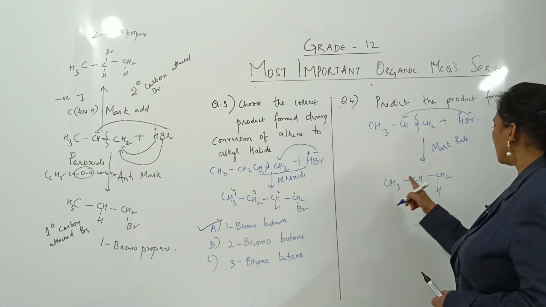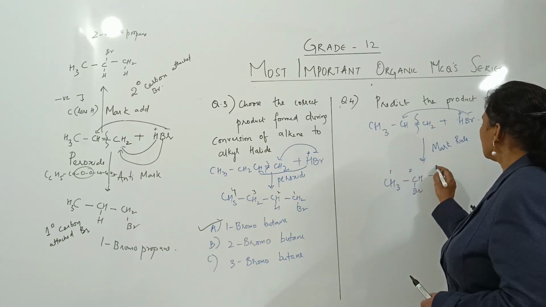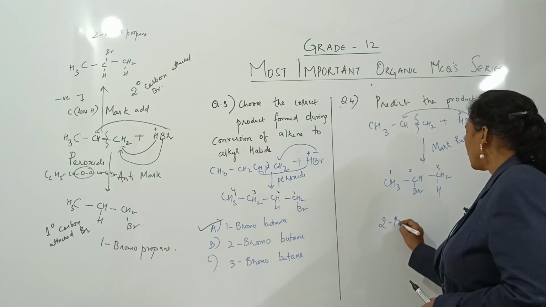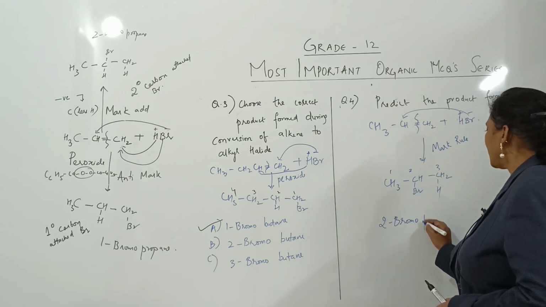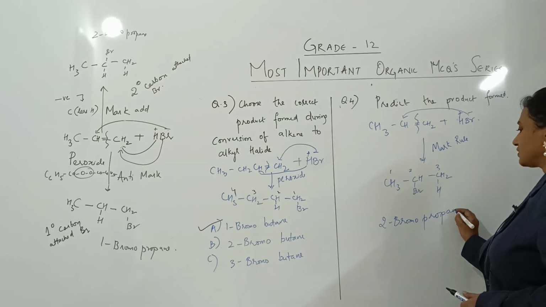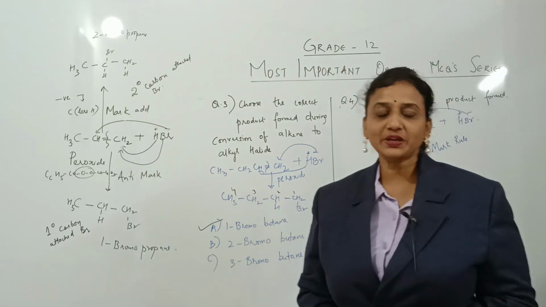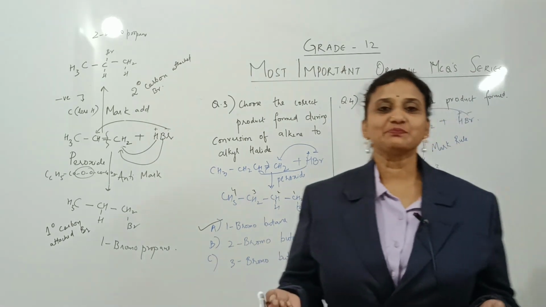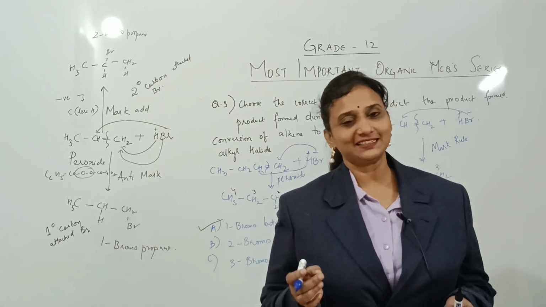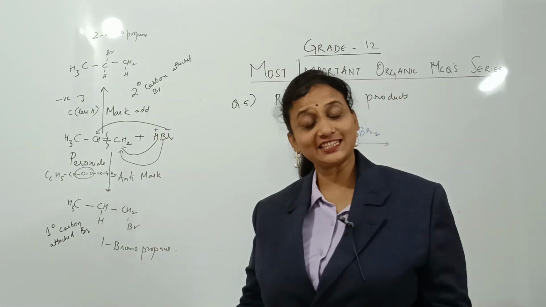Start numbering it. 1, 2. This should be 1, this should be 2, 3. So this is 2-bromopropane. Correct? That's all. So this is 1-bromopropane, this is 2-bromopropane. Simple questions. Easy peasy. Next question. Alright, let us go and see the next question.